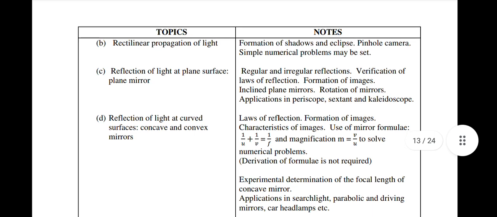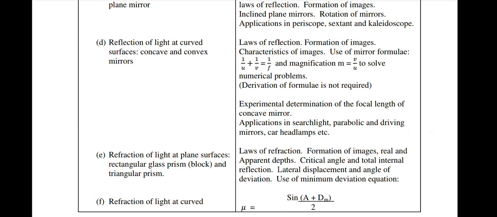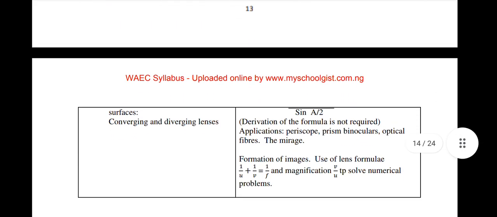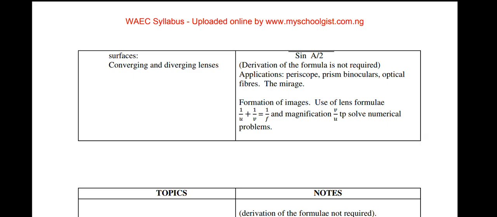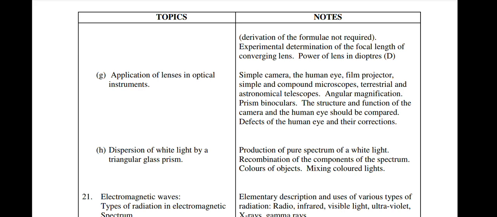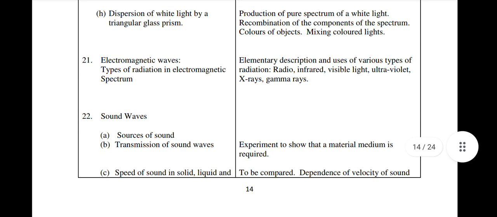We have rectilinear propagation of light, reflection of light at plane surface, plane mirror, reflection of light at curved surfaces, concave and convex mirrors, refraction of light at plane surfaces, rectangular glass prism, block and triangular prism, refraction of light at curved surfaces, converging and diverging lenses under light. Then we have application of lenses in optical instruments, dispersion of white light by a triangular glass prism, electromagnetic waves,